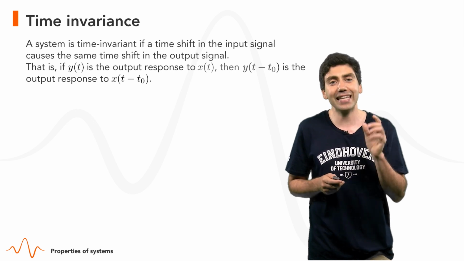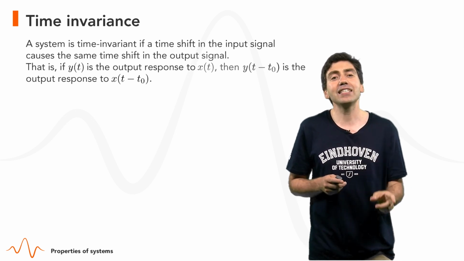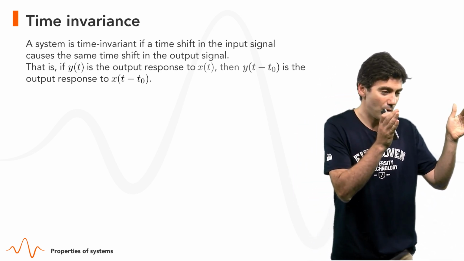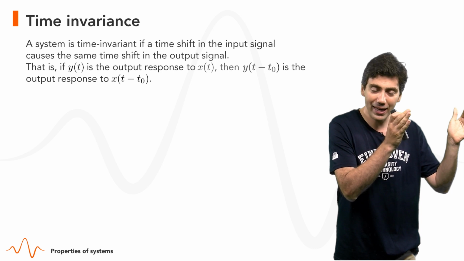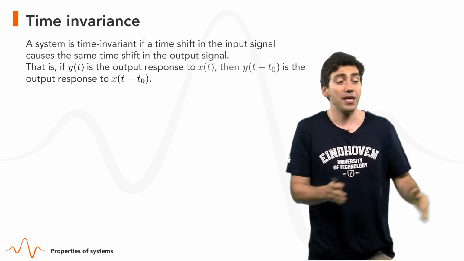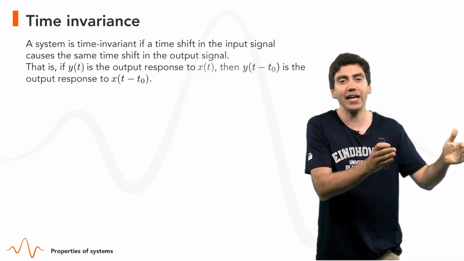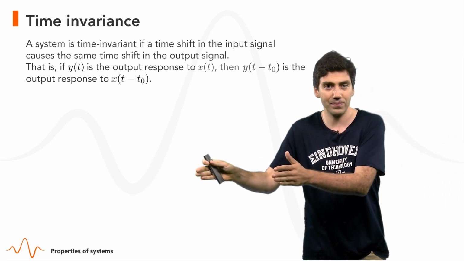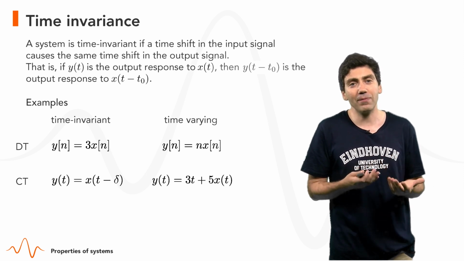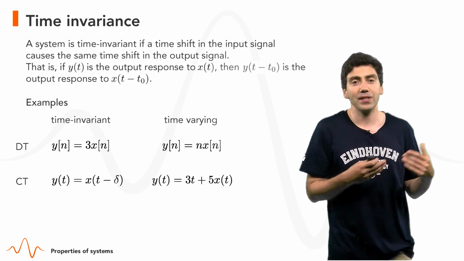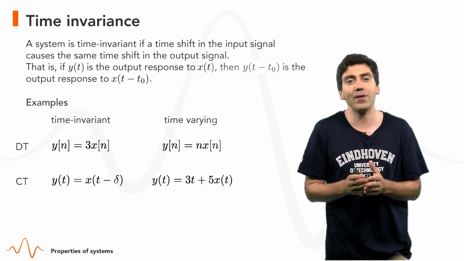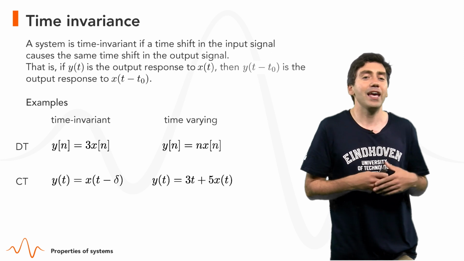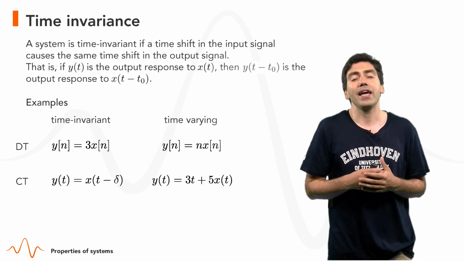Last property, time invariance. A system is time invariant if we know that when we apply x, we get y, and if we shift x and apply x of t minus delta, we get y of t minus delta. A few examples of time-invariant and time-varying systems. In discrete time, an example of a time-invariant system is a multiplication by a scalar, 3 times x of n, and also a delay.